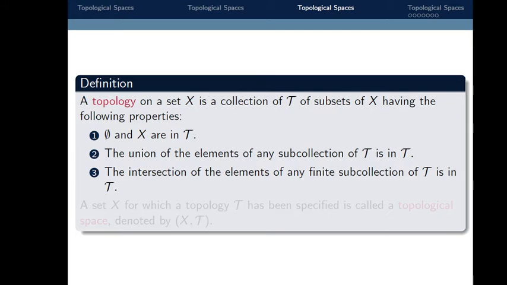First property: the empty set and X are in tau. Second property: the union of the elements of any subcollection of tau is in tau.